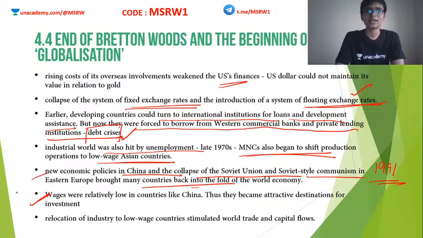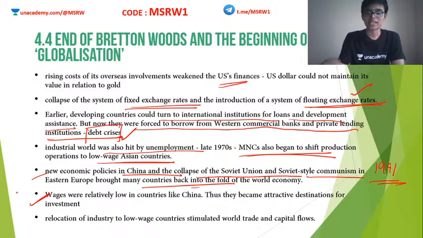Okay, among all these nations, China was also one of the prominent allies of the USSR or the Soviet Union. But the typical case in China is that the wage is very low. So if you hire an employee, you do not have to pay him a huge amount. In the US, the wage is high, so if you are hiring someone, you have to pay a high amount. But in China, wage is low. So China became an immediate attractive place for investors.